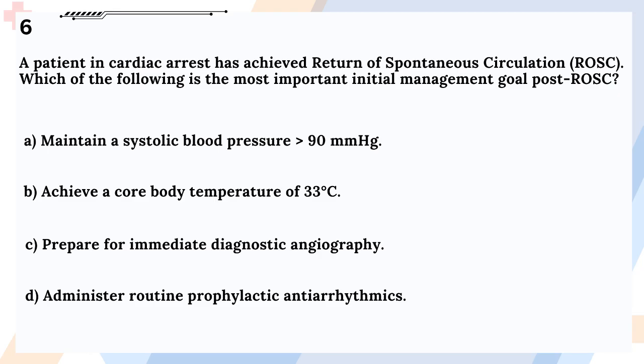Question 6. A patient in cardiac arrest has achieved return of spontaneous circulation, ROSC. Which of the following is the most important initial management goal post-ROSC? A. Maintain a systolic blood pressure greater than 90 mm of mercury. B. Achieve a core body temperature of 33 degrees Celsius. C. Prepare for immediate diagnostic angiography. D. Administer routine prophylactic antiarrhythmics.